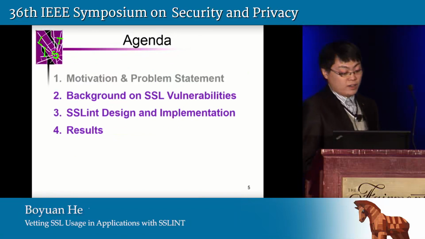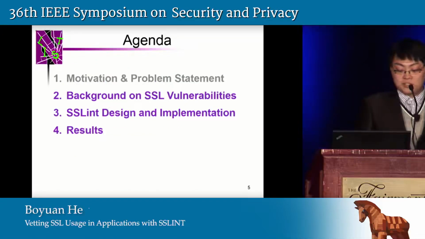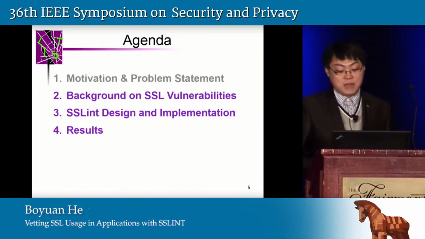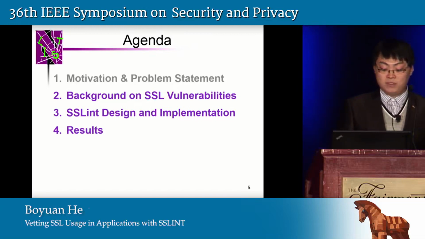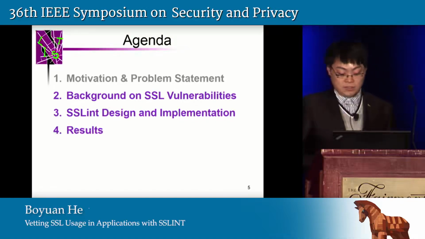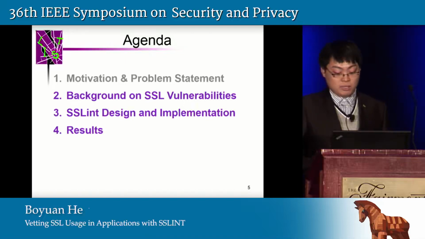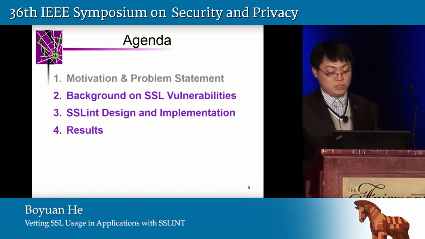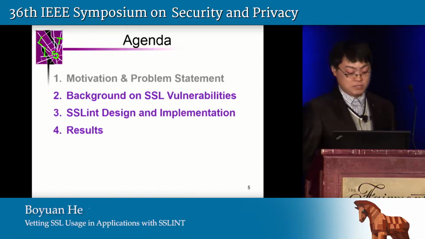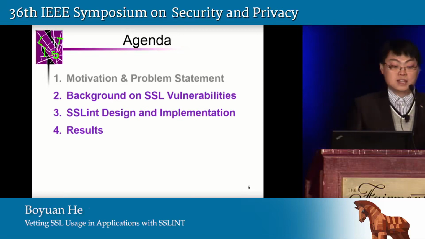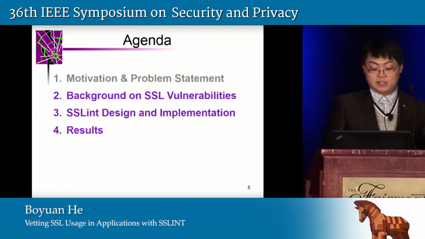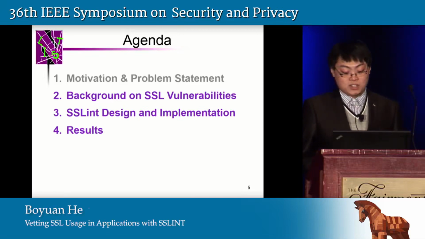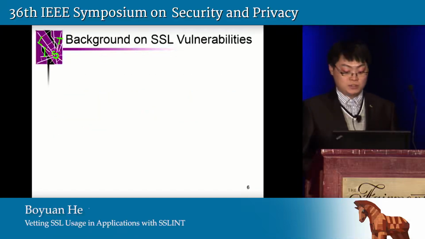Here comes the agenda for the rest of my presentation today. We start from some background knowledge of SSL vulnerabilities and show how man-in-the-middle attack can happen due to incorrect API usage. Then we present our SSLINT design and implementation, including the code representation we use in the static analysis and signature design. At the end of the presentation, we give a summary of our findings.